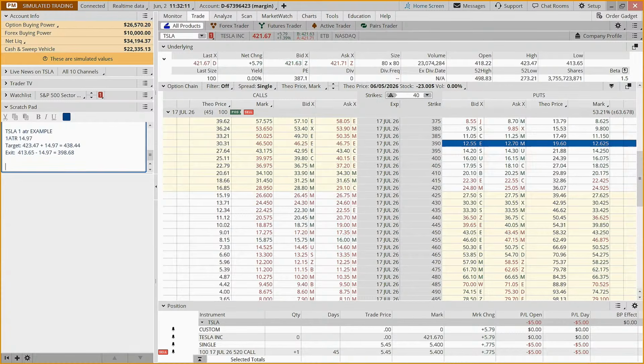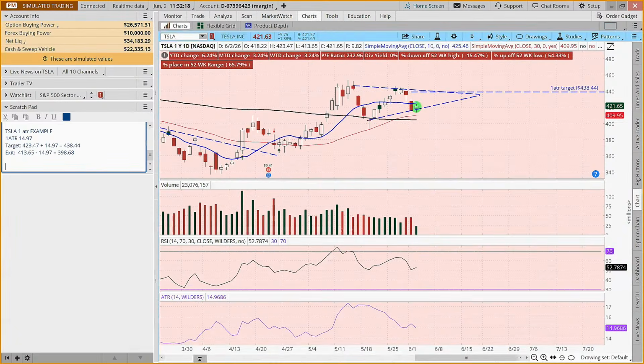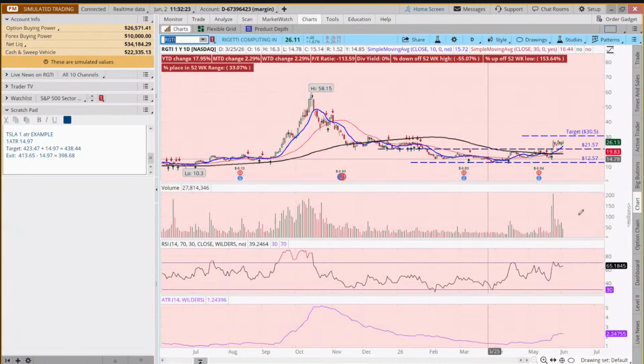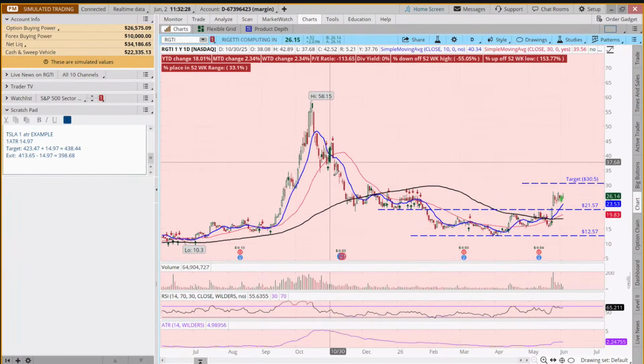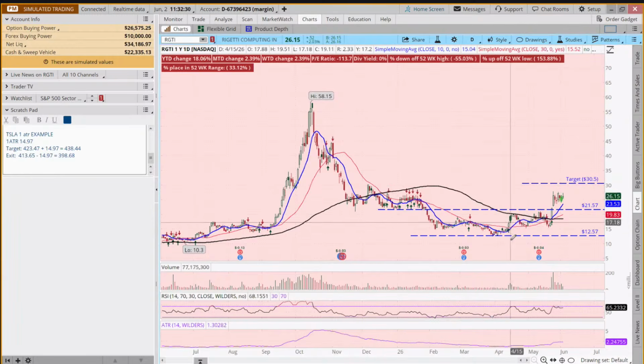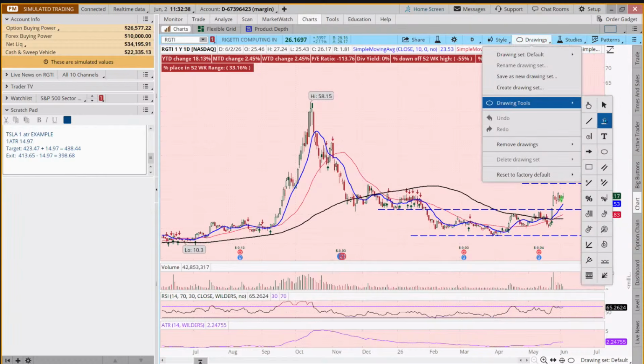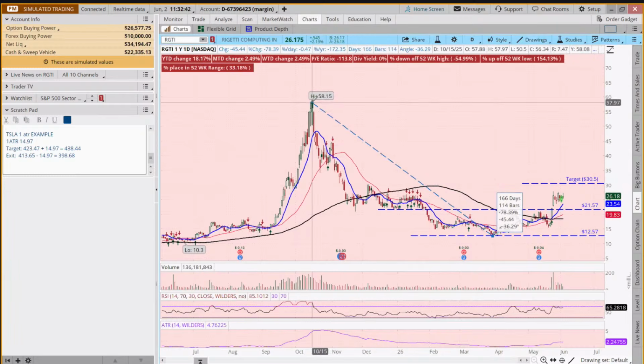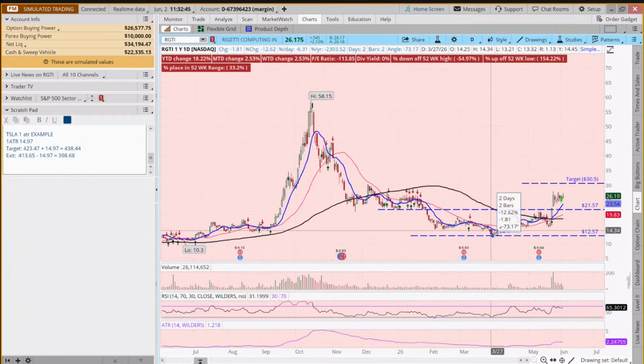How about we look at RGTI? Let's see what that one's doing. This one came to my attention last week. I don't know how it showed up on my radar, but this is another one that was tumbling down the hill, and I mean, just got slaughtered, went from 58 to 12. Like, all I can say about that is ouch. And then, as things do, we're down 78% on this thing.